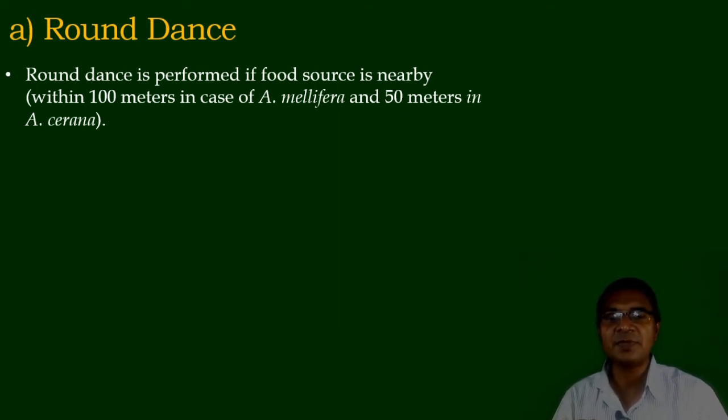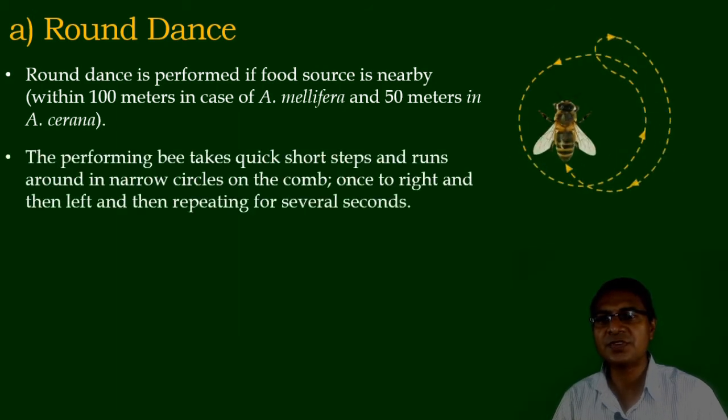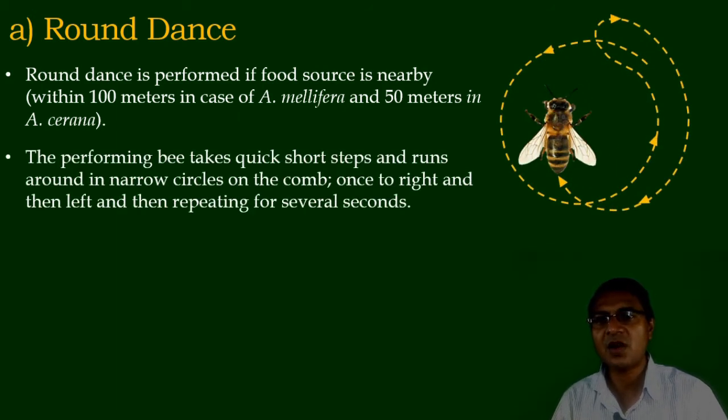In case of Apis mellifera, the food source is present within 100 meters, while in case of Apis cerana indica, the food source is present within 50 meters. At that distance, they perform the round dance. What is present here in the round dance?